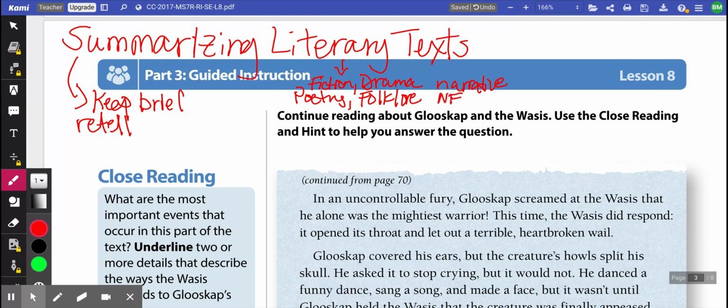Okay? And that's just a reminder of what some of that stuff is. And right now we're concentrating on the folklore aspect of literary.